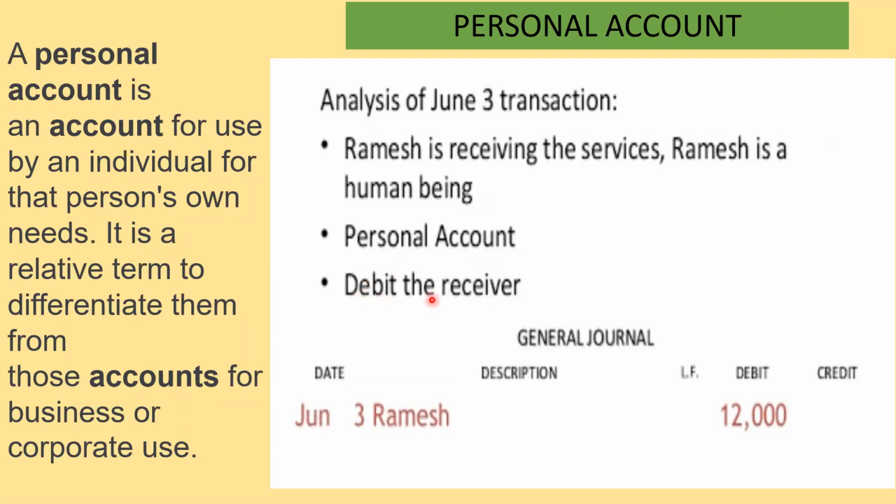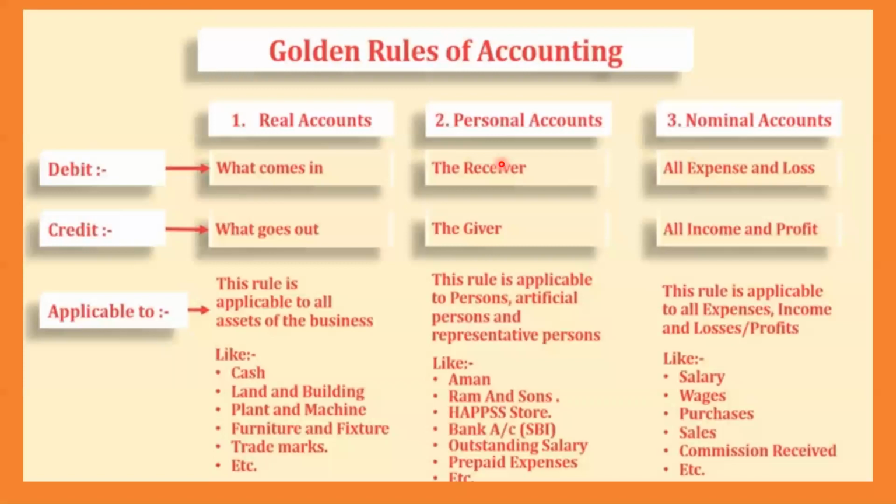Why should you debit the receiver? Can someone tell why we need to debit the receiver here? Because Ramesh is receiving the services. You remember this chart? Personal account, receiver, debit. I forgot to tell you: in real account, what comes in should be debited, and what goes out should be credited. In personal account, the receiver, whatever you receive, should be debited, and the giver should be credited.